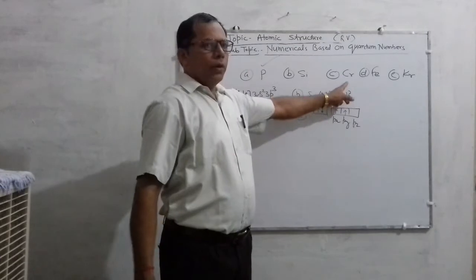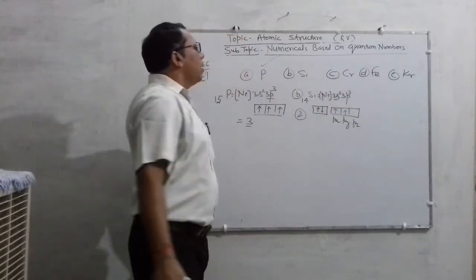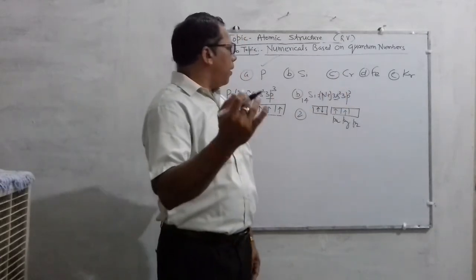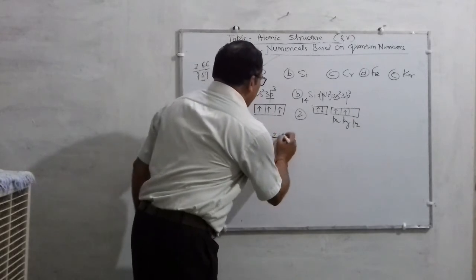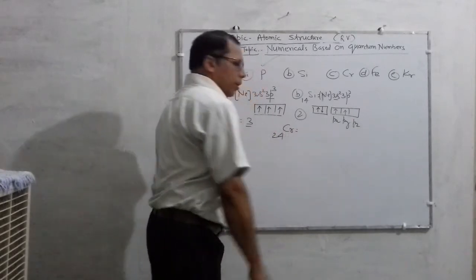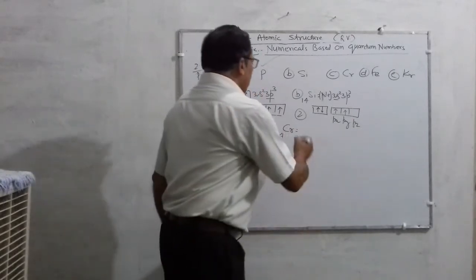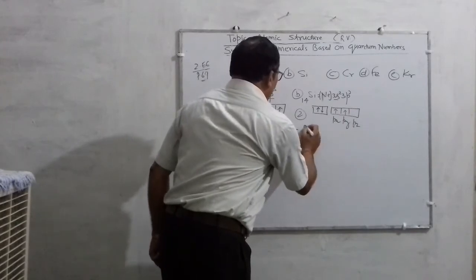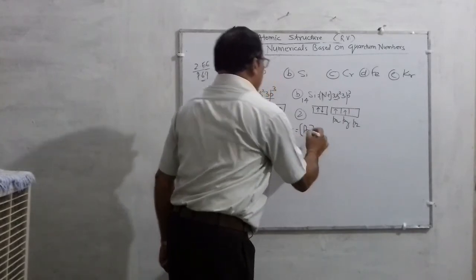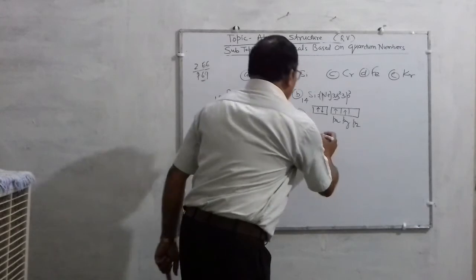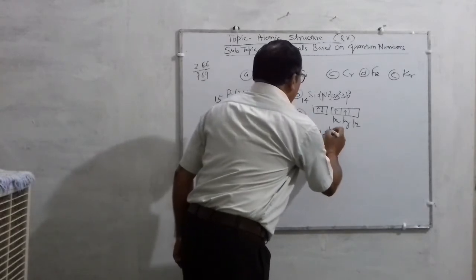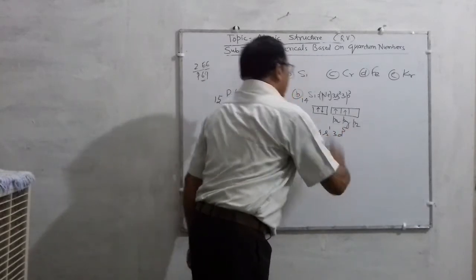So the number of unpaired electrons in silicon will be 2. Okay. Similarly, chromium, children. 24Cr is chromium, and you know the electronic configuration of argon, and according to Aufbau it is 3d5.